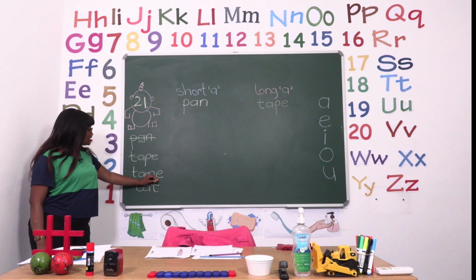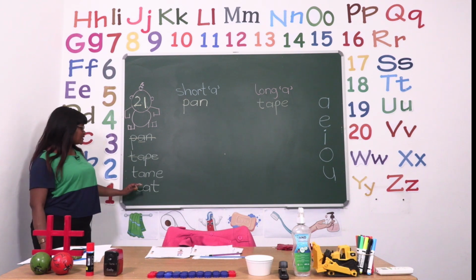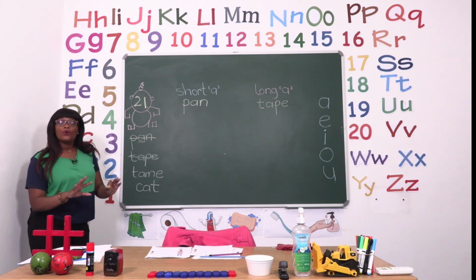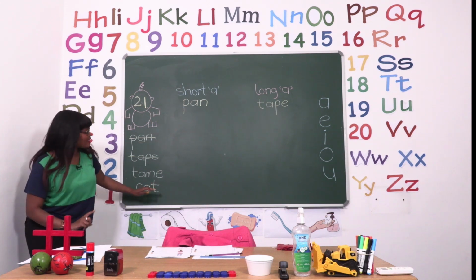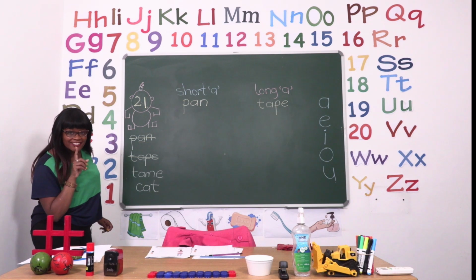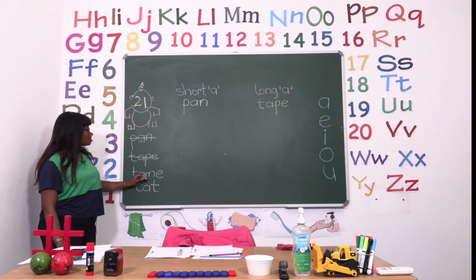T-a-m-e. So remember, when the vowel decides to say its name, in this case, a has changed to A, all the other vowels in that word become quiet. So we know that this is a long vowel sound.